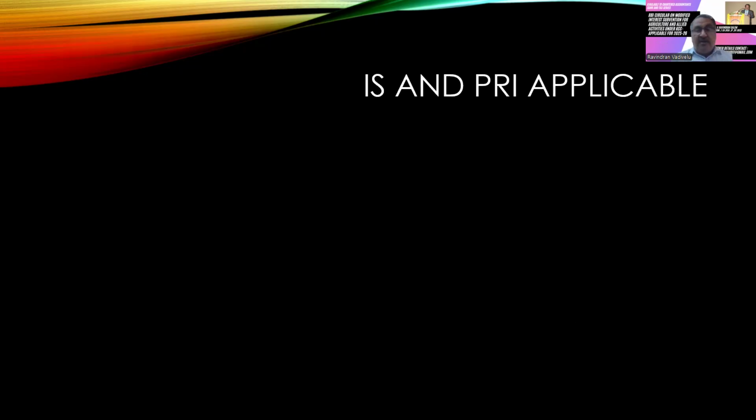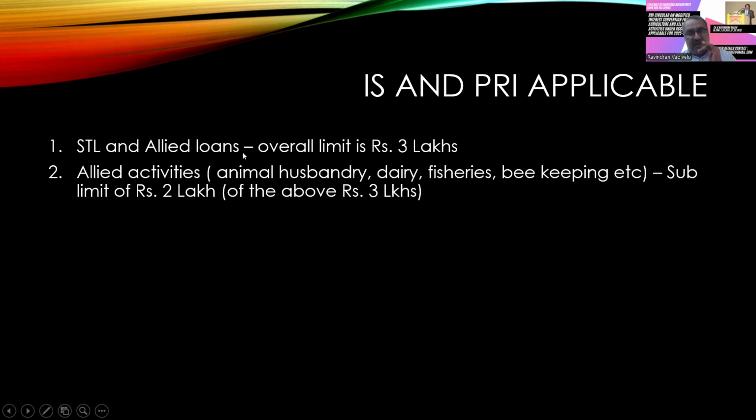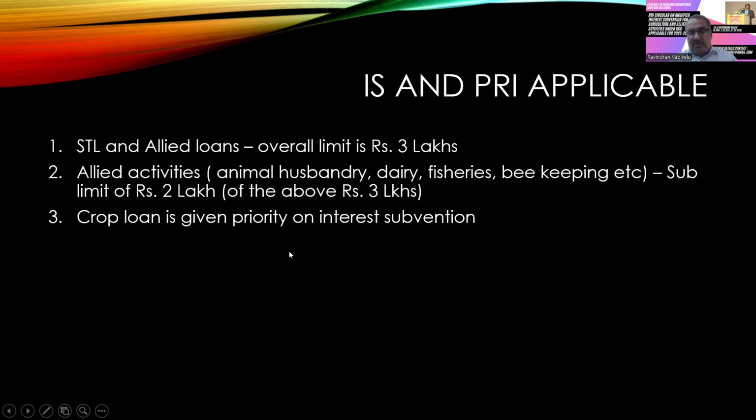So here, this interest subvention is eligible. What are the interest subvention and PRI? PRI means prompt repayment incentive. This prompt repayment incentive is 3%. Interest subvention is 1.5%. And this is eligible for all short-term loans and allied loans. The overall limit is 3 lakhs. And as a sublimit, they say that for the allied activities, the maximum eligible amount is 2 lakhs. Out of this 3 lakhs, 2 lakhs is for the agricultural allied activities, and crop loan is given the priority.